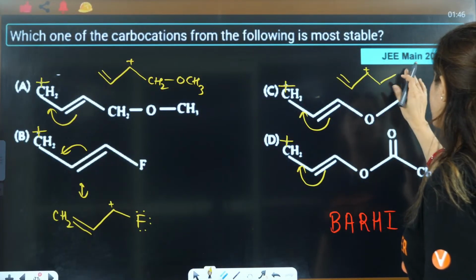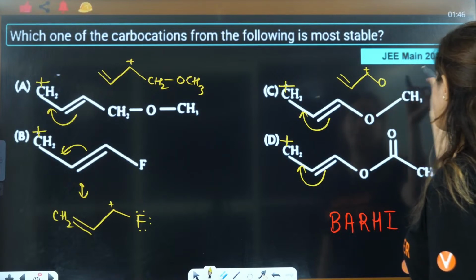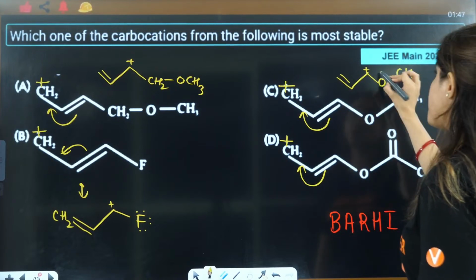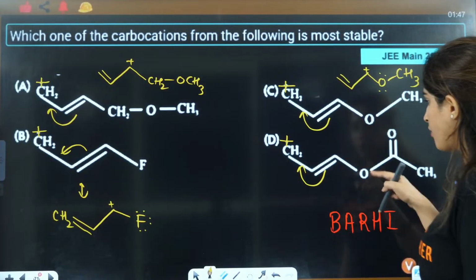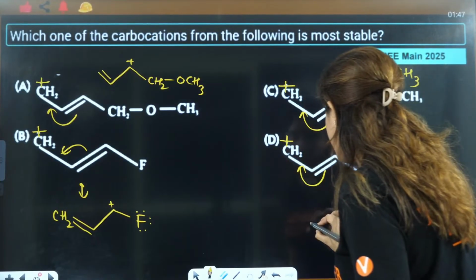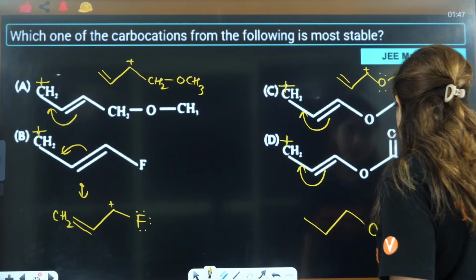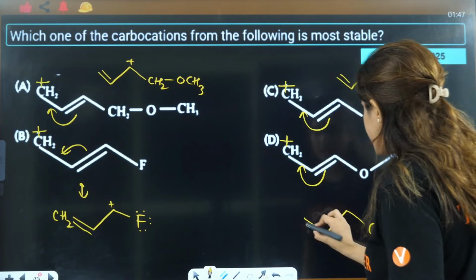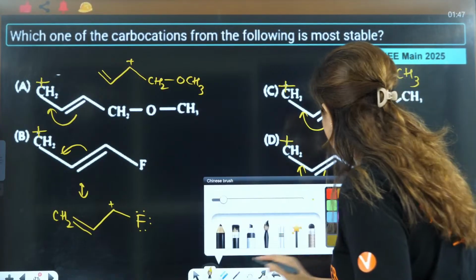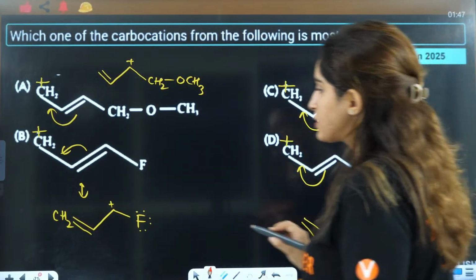Positive, this is oxygen, then you have CH3. So this will also show back bonding. What about this one? This is 1, 2, this is O, this is C double bond O, this is CH3. Now let's see which will show back bonding.